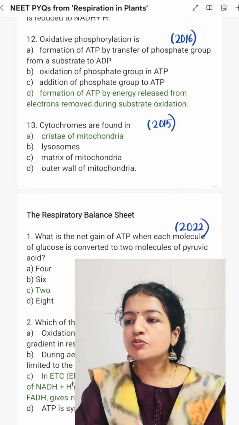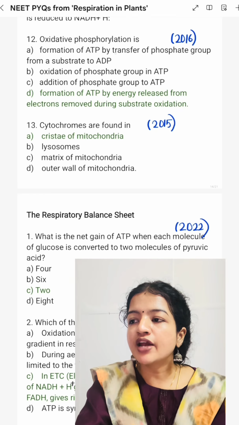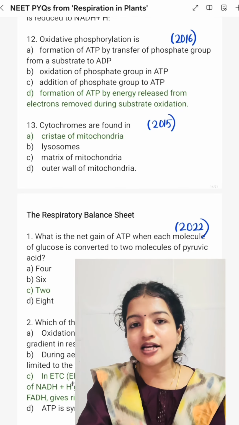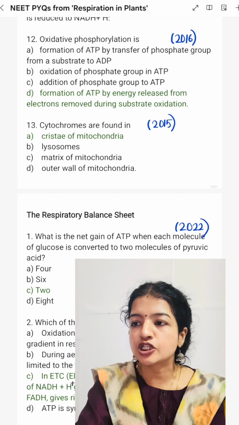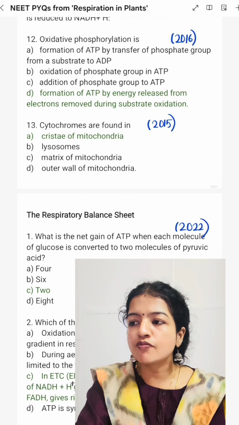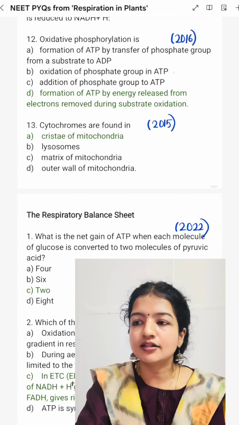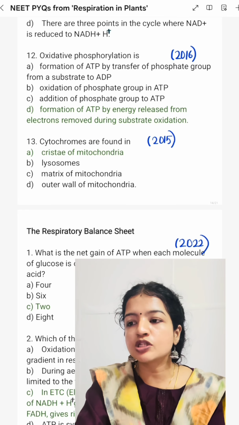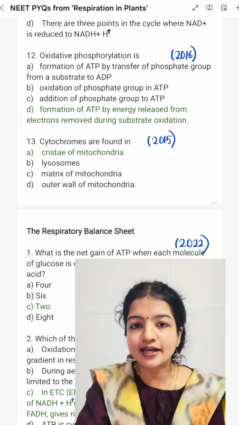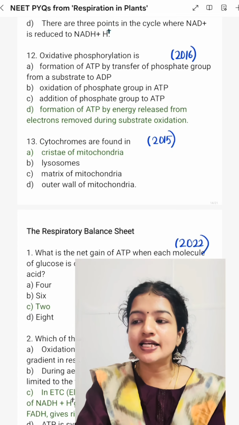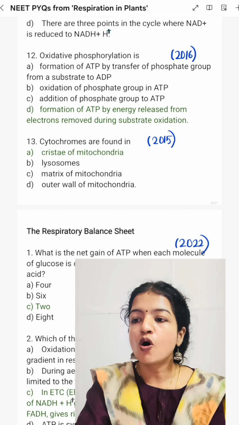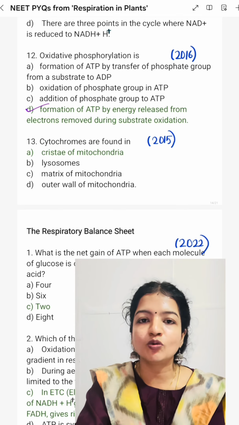Then, oxidative phosphorylation is formation of ATP by transfer of phosphate group from a substrate to ADP. In this statement, that is substrate level phosphorylation, not oxidative phosphorylation. Then oxidation of phosphate group in ATP, this is also not it. Addition of phosphate group to ATP, this is also not it. Whereas oxidative phosphorylation is formation of ATP by energy released from electrons removed during substrate oxidation. Option D is the oxidative phosphorylation.